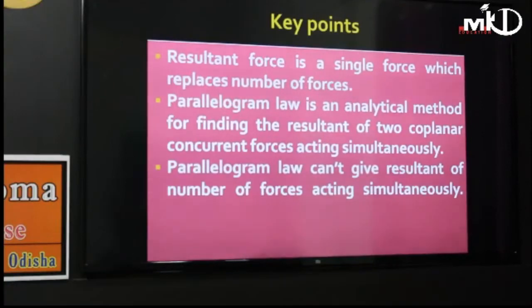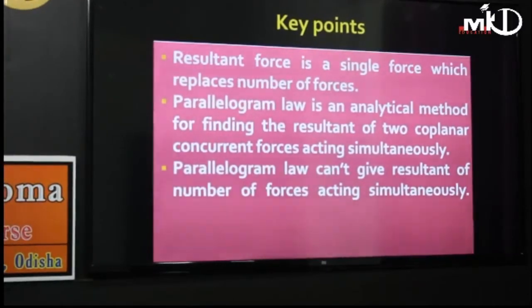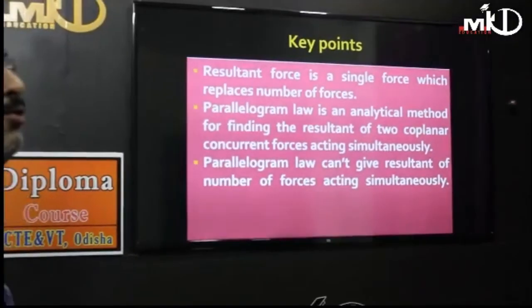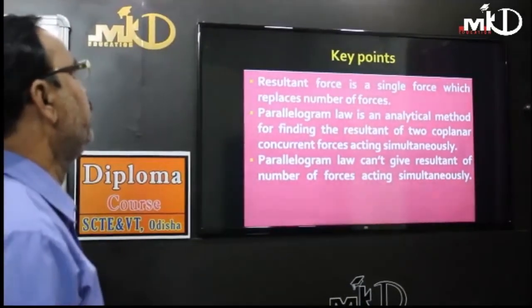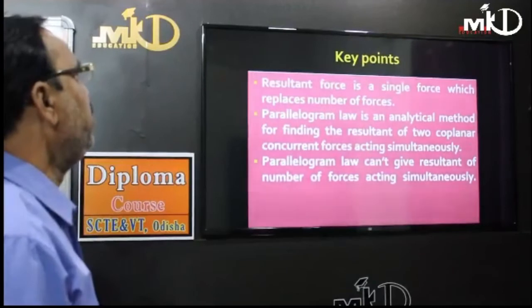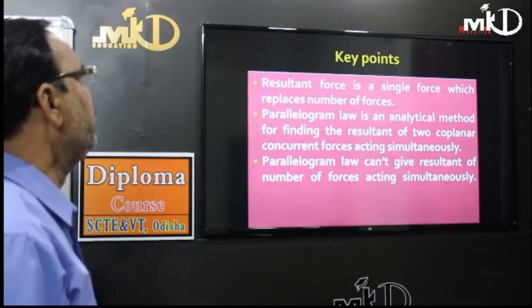The key points are: resultant force is a single force which replaces a number of forces and produces the same effect as produced by those forces. And second one is parallelogram law. This is the analytical method.